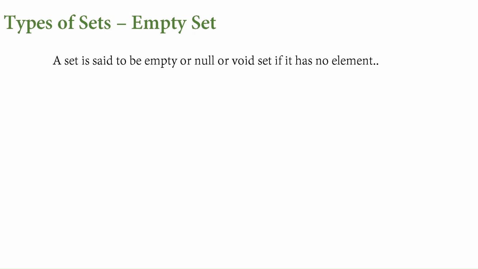Types of sets. Now the sets, depending upon the elements they have, are divided into different types. First is the empty set, which is nothing but a set which doesn't have any element, and that would be represented just by the braces, or it has got a specific symbol. This is a symbol we use. This symbol says that a particular set is empty. Even for the empty set we have different words. We can call it a null set or a void set. So this is a symbol for void set, or we can just write the braces without elements within.